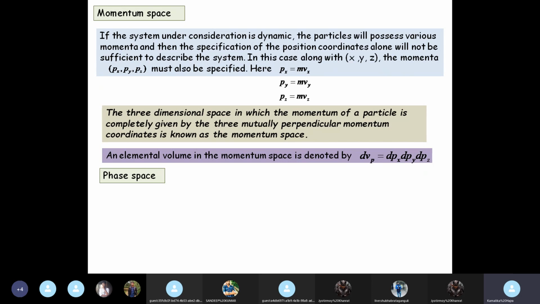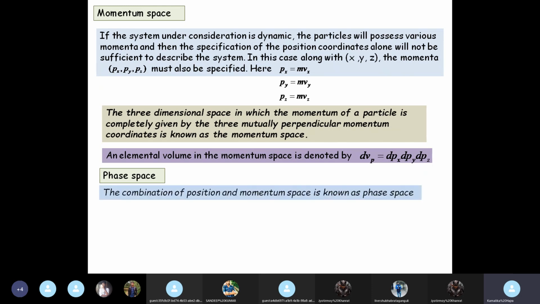Remember when we discussed Hilbert space and infinite dimensional space, and we switched from the wave representation to the matrix representation of states of a system. I had told you a little bit about n-dimensional space. Okay, so phase space is one special case of such n-dimensional space. What is phase space? The combination of position and momentum space is known as phase space.